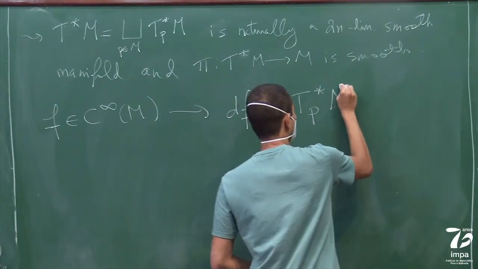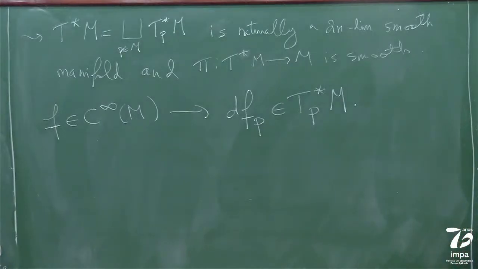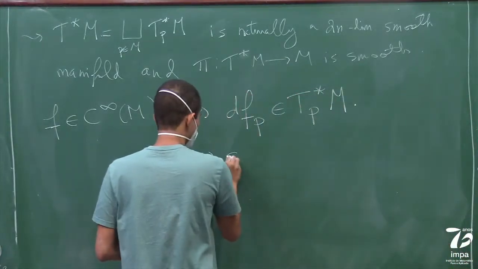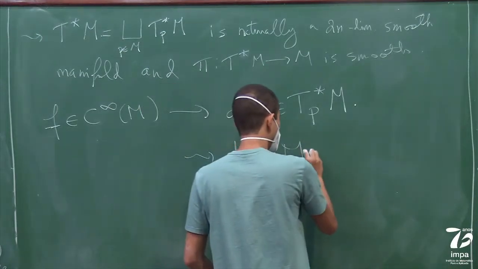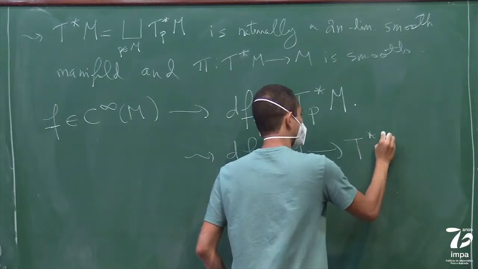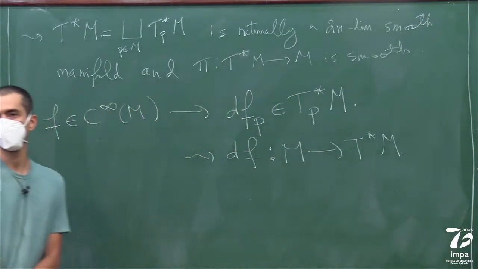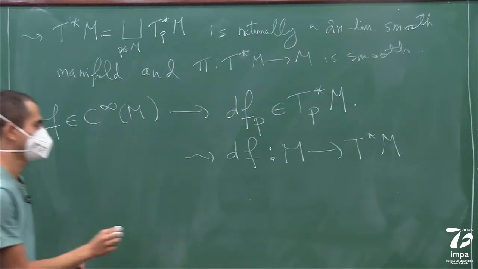This is actually a covector. And this df will be a map from M to T star of M for every point in M. And this is going to be smooth.